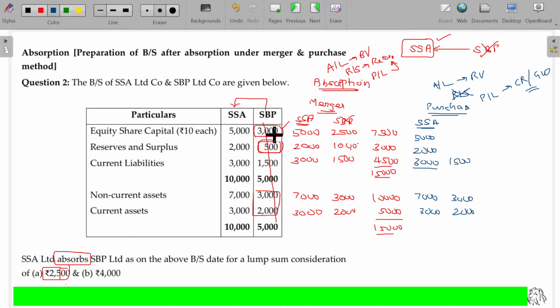Now, you are paying how much? You are paying 500 lesser. 5,000 plus 2,500, 7,500. Reserves and surplus being 2,000. As you are paying 500 rupees lesser, clear?